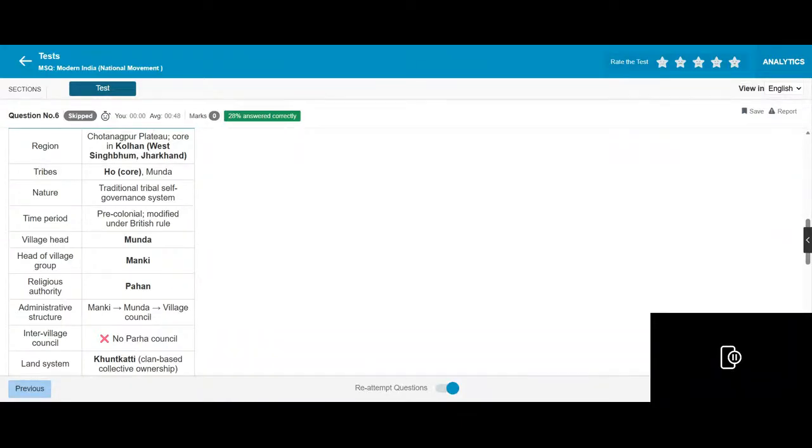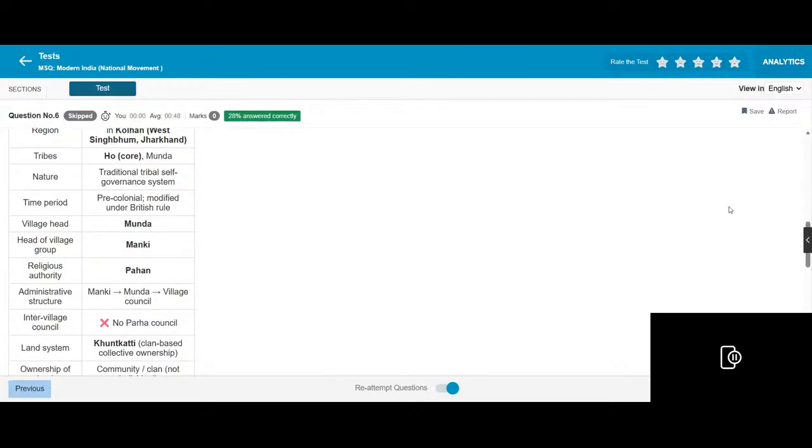Munda region: Chotanagpur, Kolhan, West Singhbhum, Jharkhand tribes. Nature, tradition, travel, self-governance system, temporary, pre-colonial, modified under British rule. Village at Munda. Head of the group, village Manki, religious authority Pahan. Administrative structure: Manki Munda village council.